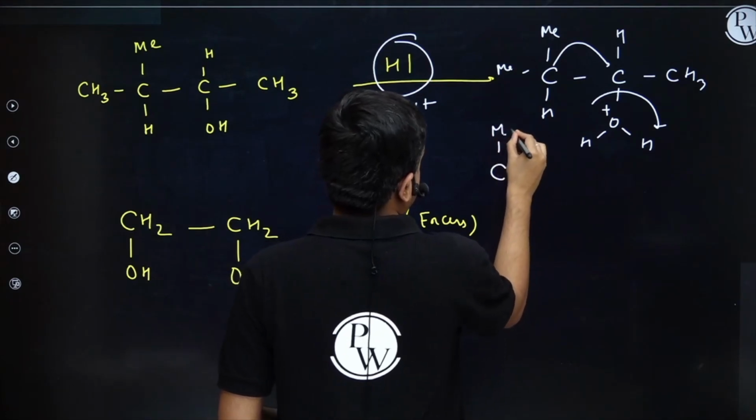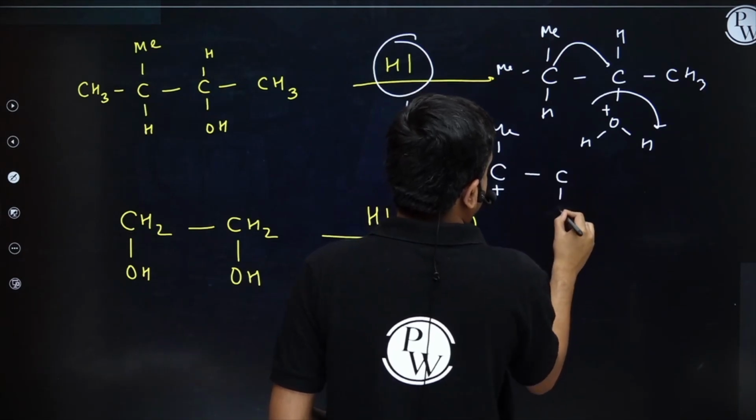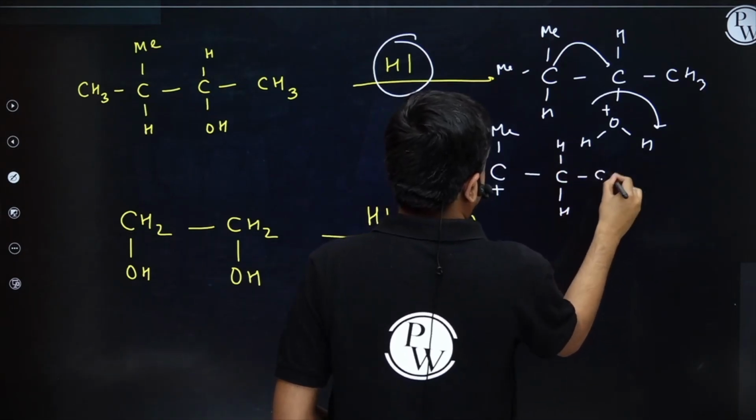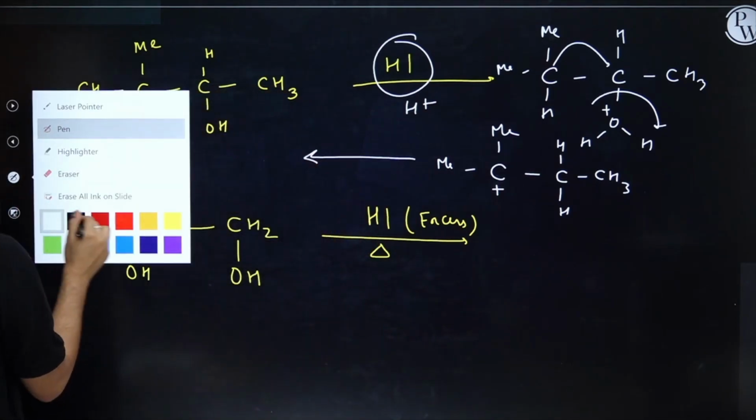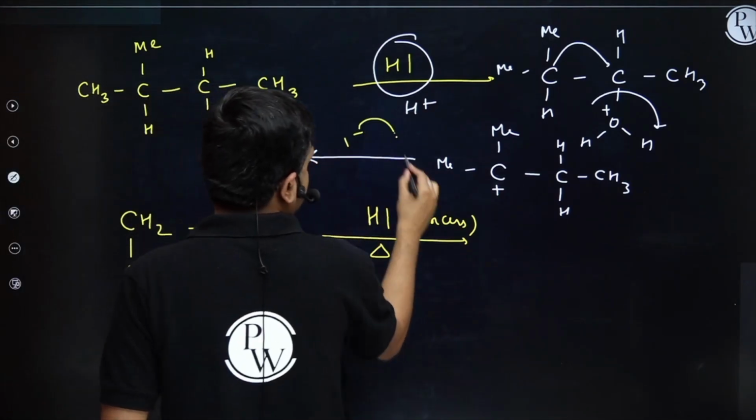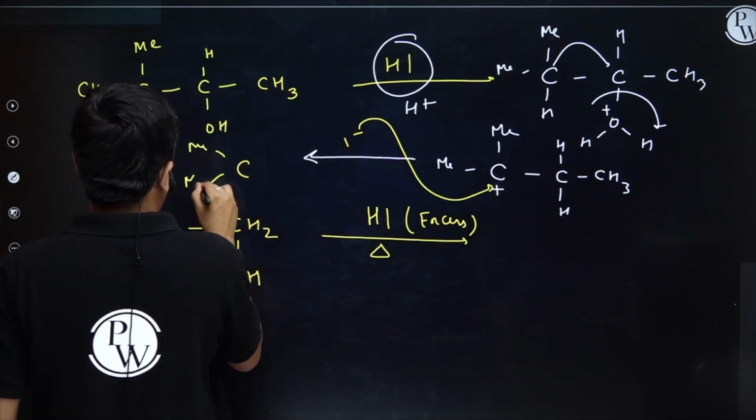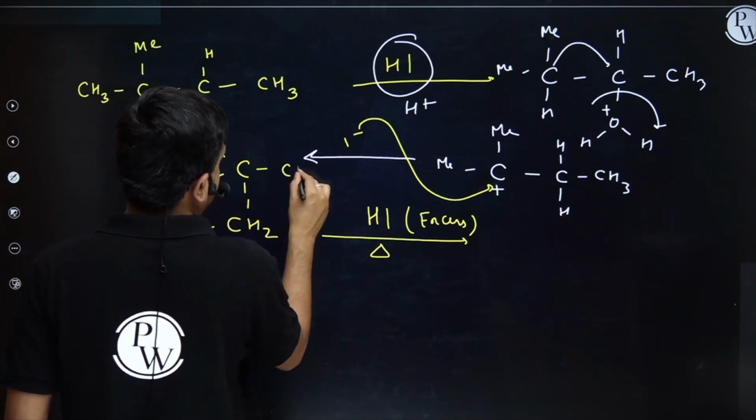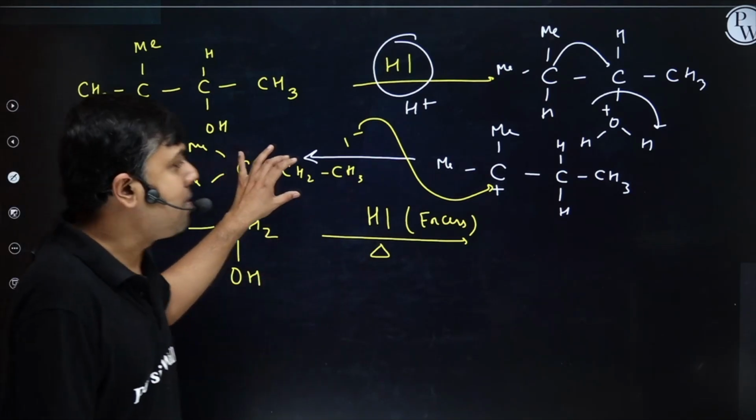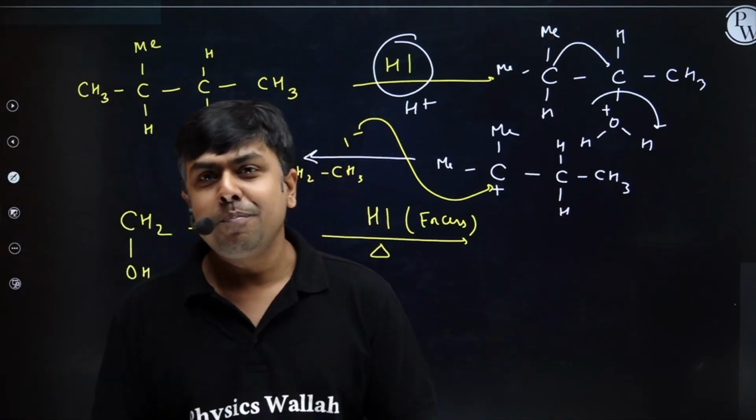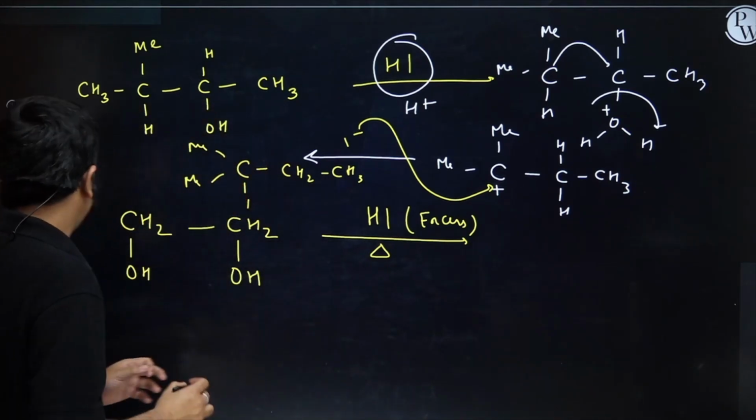So I am going to form a 3 degree carbocation, CMe2+ CH2CH3. And now on this rearranged carbocation, I minus will attack, and I will have the formation of CMe2I CH2CH3. Right, students? So this is my final product. I hope you understood the first one. Now the second one, it's really important.